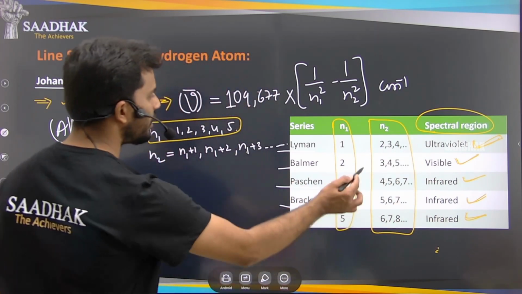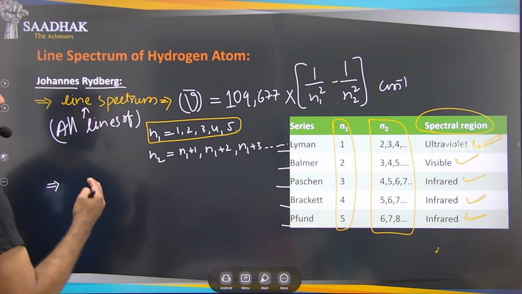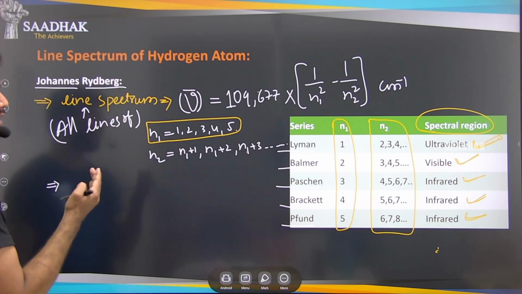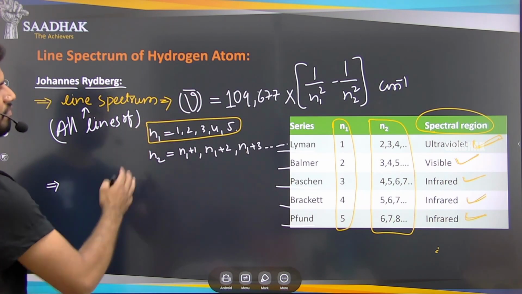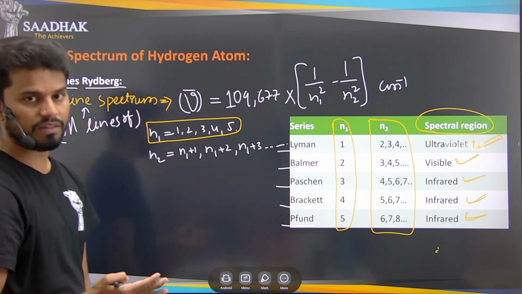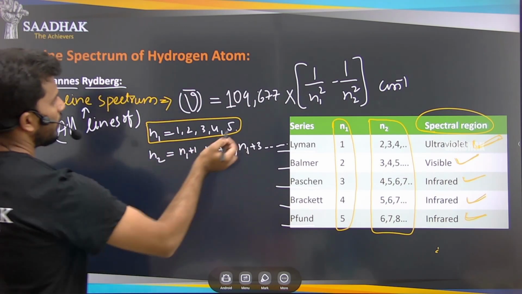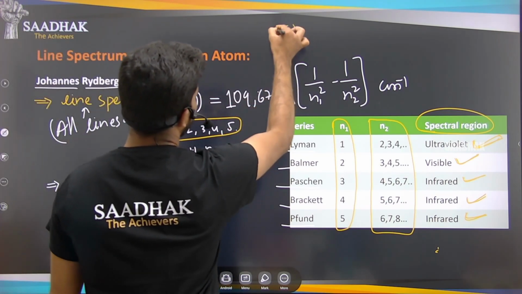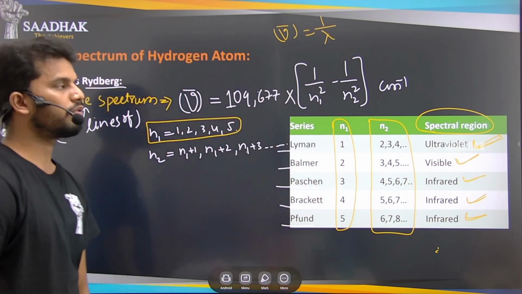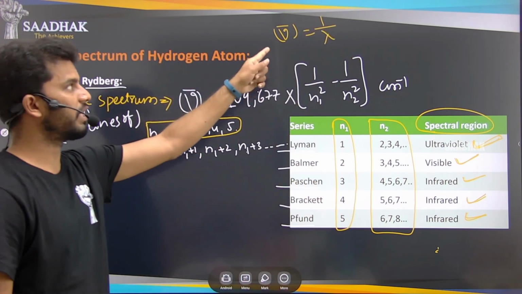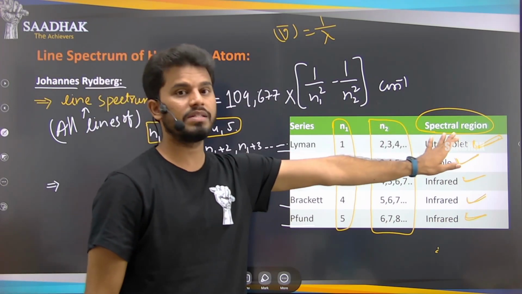So that is important. Once we get the number of lines, we can get the lambda, or the wavelength. We know the wave number, and from there we can find the wavelength, right? We know that wave number is nothing but the inverse of the wavelength. So if we find the wavelength, then we can easily say which spectral region it is.